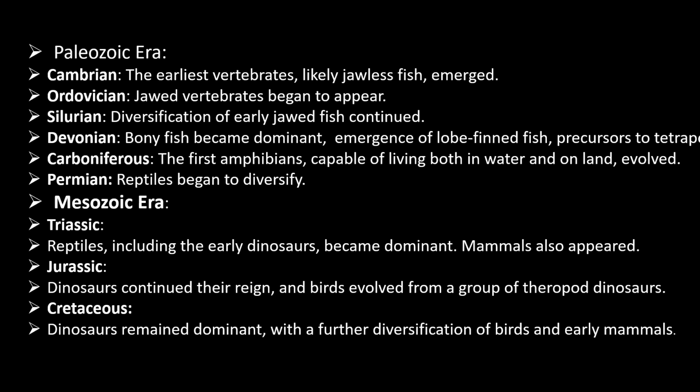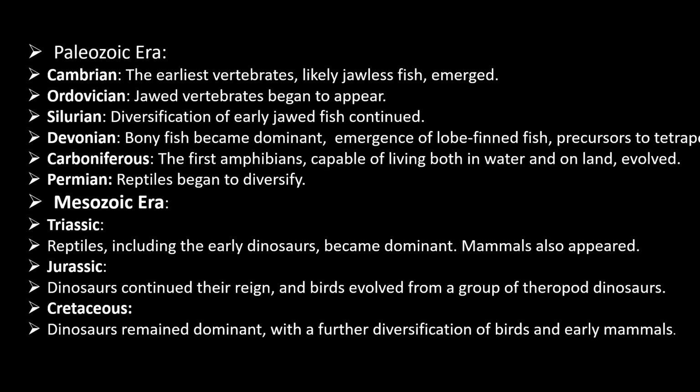In Ordovician period, jawed vertebrates began to appear. In Silurian period, these jawed fish became diversified. In Devonian period, the bony fish became dominant. In Carboniferous period, first amphibians, that means first tetrapods, appear, which are able to live both in water and on land. And particularly in Permian period, reptiles begin to diversify.